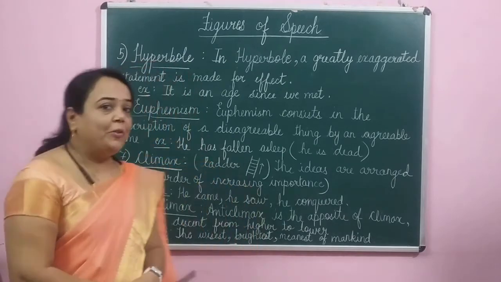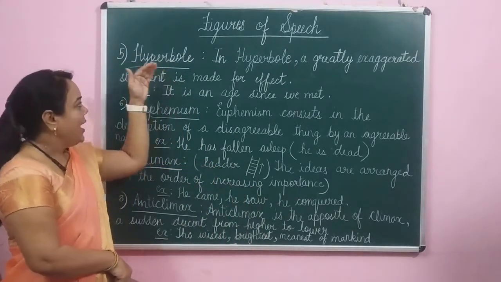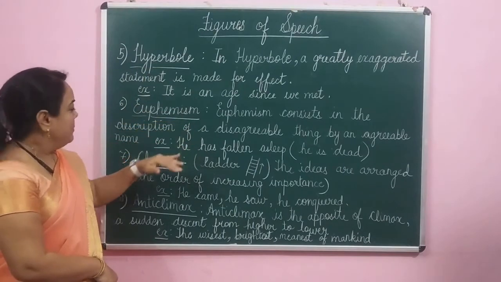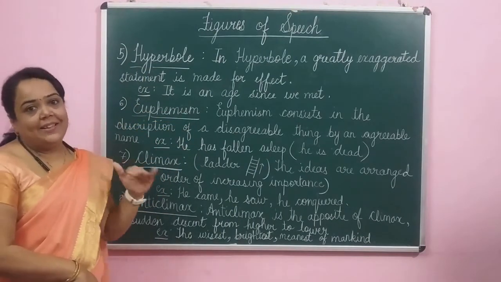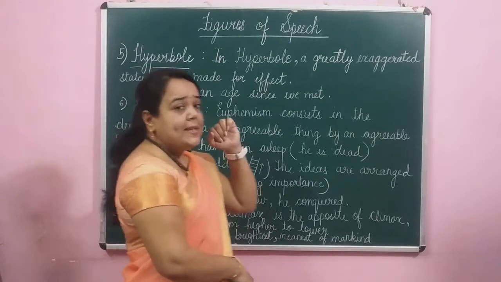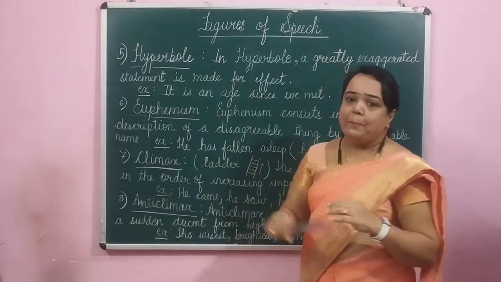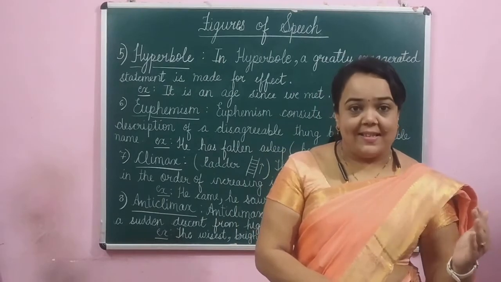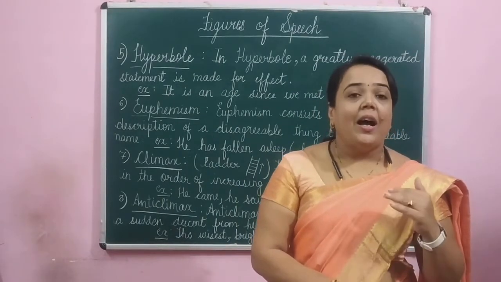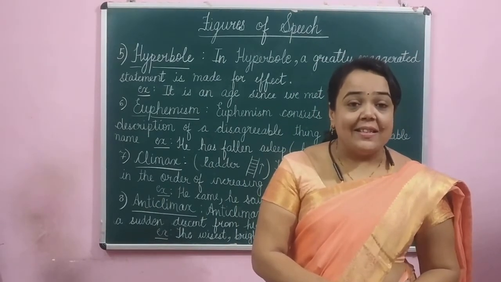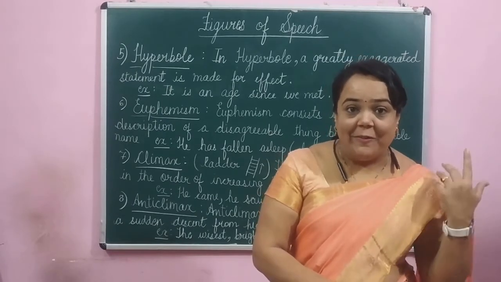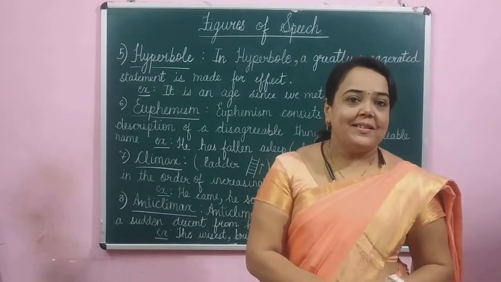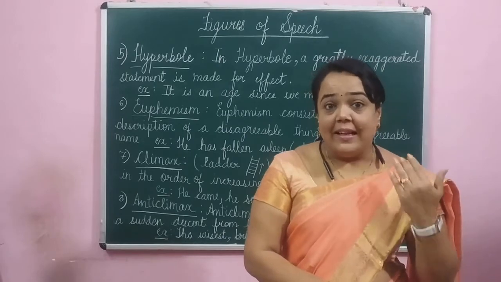Which are the 4 we are going to see today? Hyperbole, euphemism, climax and anticlimax. Now, the first one, hyperbole. In Greek, hyperbole means excess. Excess means more than enough. So, as the name suggests, the figure of speech is like that only.